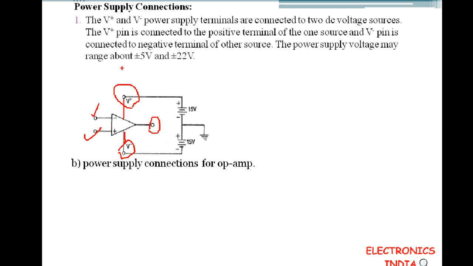The range of the power supply normally starts from plus or minus 5 volt and goes up to plus or minus 22 volt. The operational amplifier operates under a dual mode power supply, so one will act as V plus and another will act as V minus. So we need to provide two supplies, one positive terminal and another negative terminal.